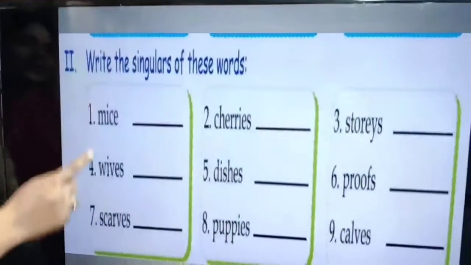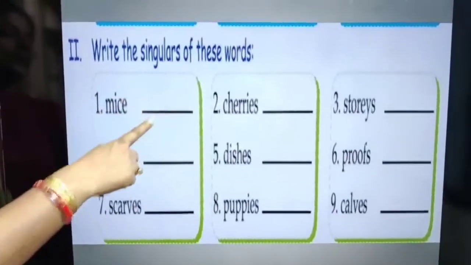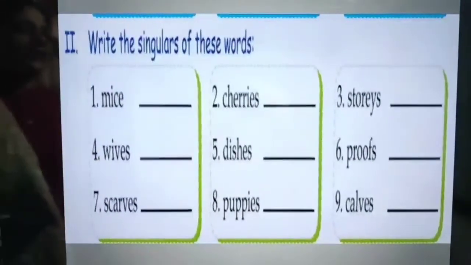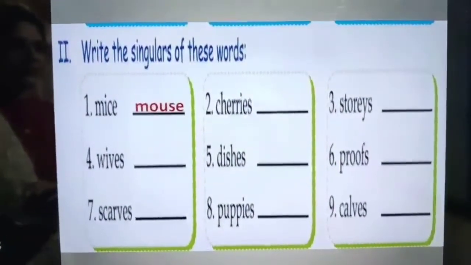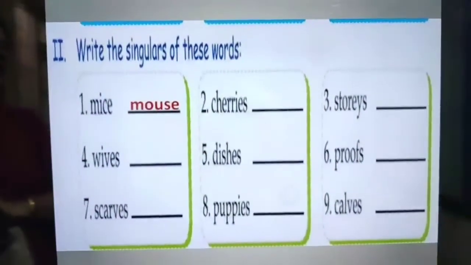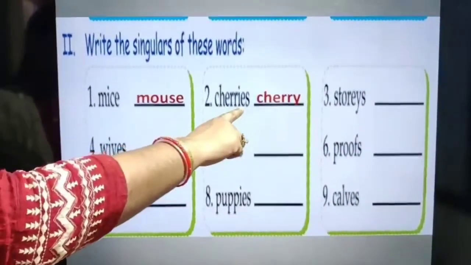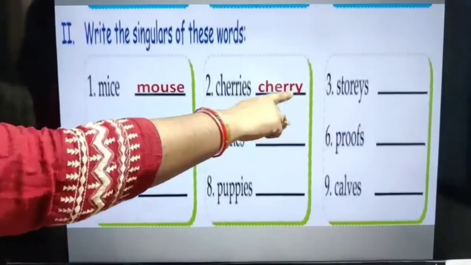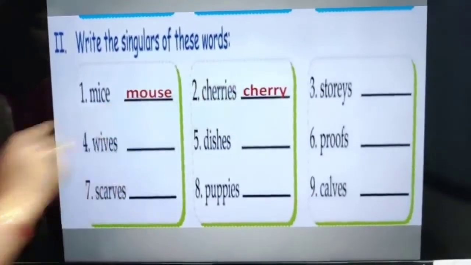Next. In the next exercise, plurals are already given and you have to write the singular form of these words. So first word is mice. Mice is the plural of mouse. Cherries. Cherries is the plural of cherry. We can see it from here, IES. So we always replace Y with IES. So it's understood that we have to write Y at the end. So cherries will become cherry.